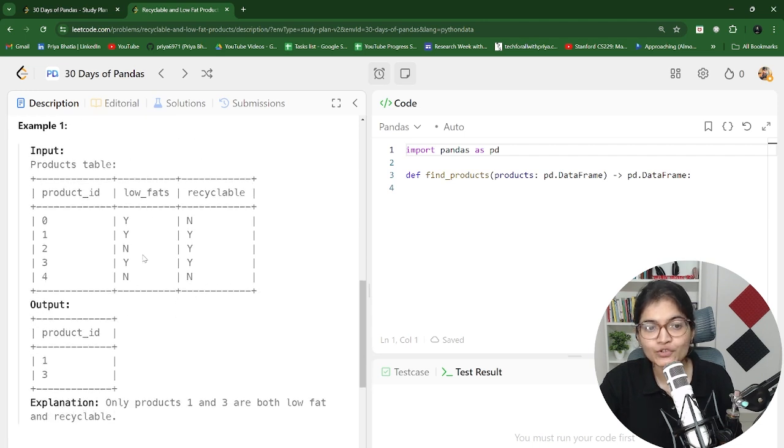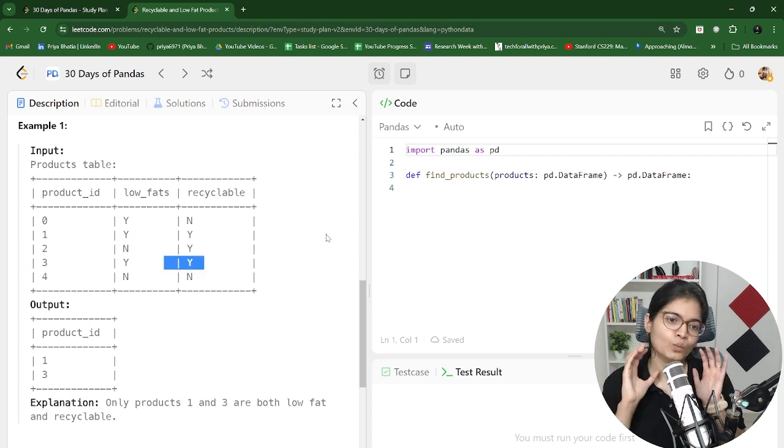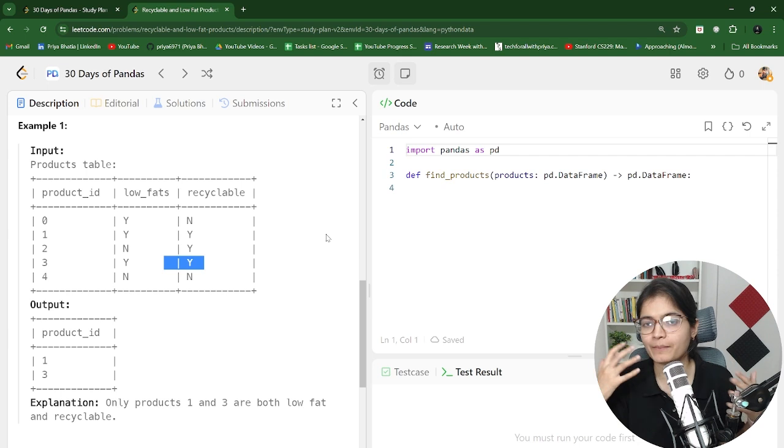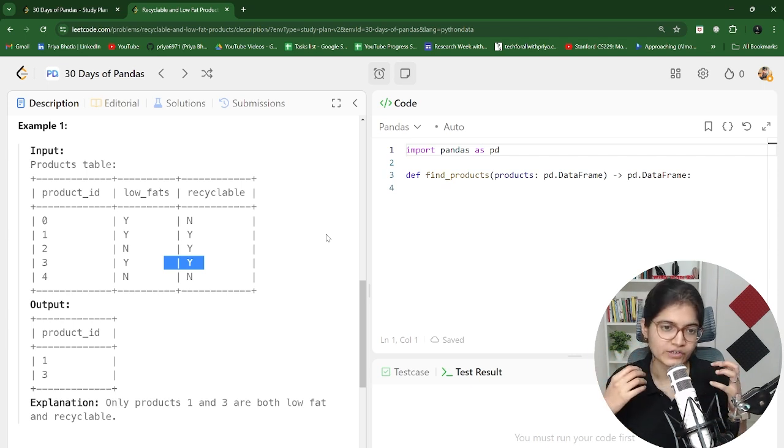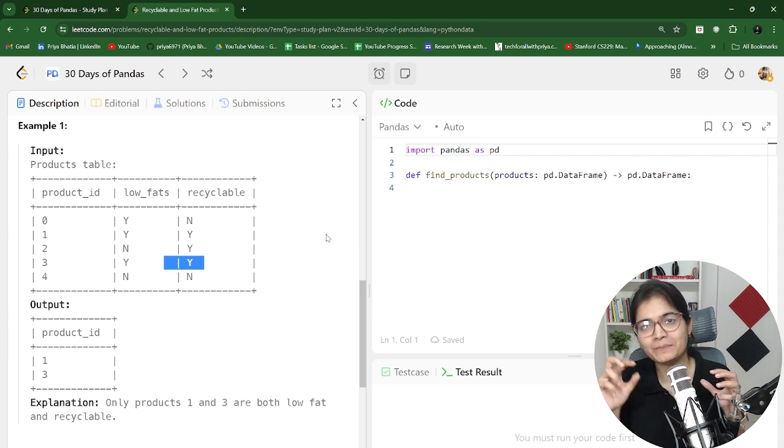And what we want to see is the product ID which is somehow having both of the things as yes. Okay, so what I can see is that we have to apply somehow a constraint where we have to write an AND condition now, not the OR. Always remember, these are the logical operators where when you're applying OR, it means that any one of the conditions should be true. And when you're applying AND, it means that you have to make sure both of the constraints are correct or true, right?